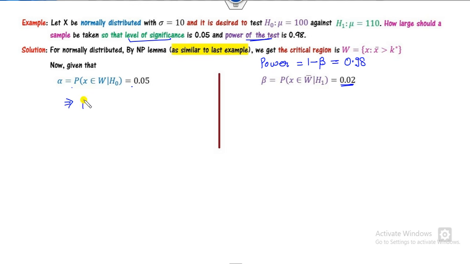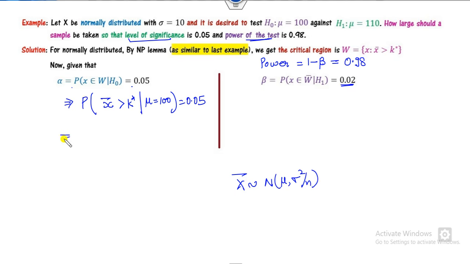Now you can solve it easily. What is the critical value? That is k star, with the condition x bar greater than k star under H0, that is mu is 100. It is given to you here. Again our target is to solve this with the help of x bar. How can you solve that? We can convert it into z. So this is k star.